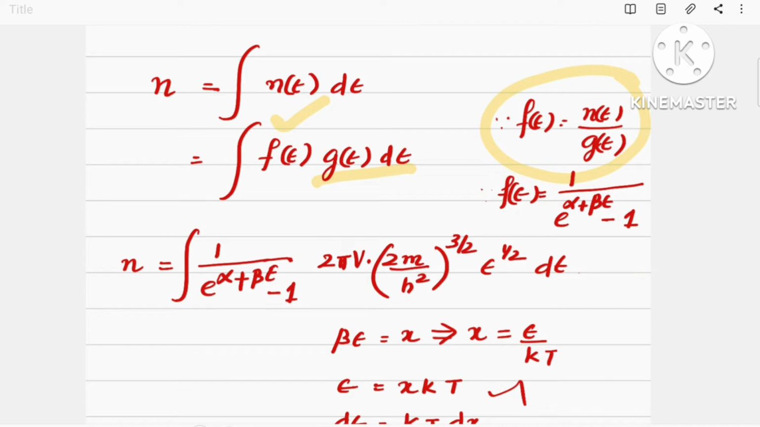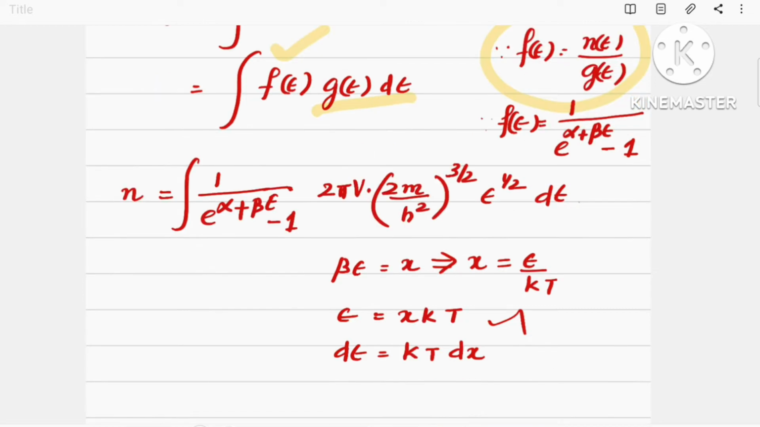into 2πV into (2m by h squared) the whole raised to 3 by 2 into ε raised to half dε. Now substitute βε equal to x, then we obtain x is equal to ε by kT. Then ε is equal to xkT, and dε will be obtained as kT dx.